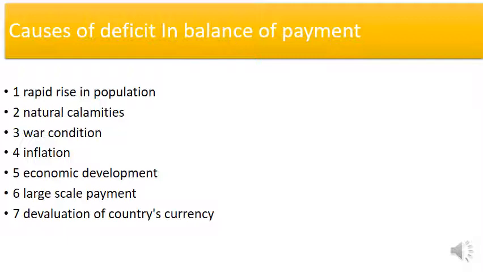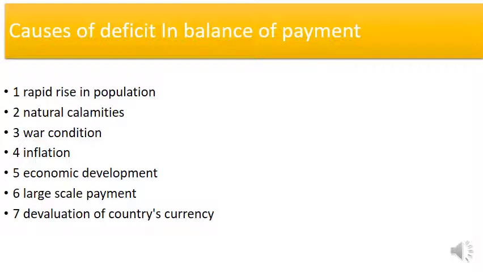Second is natural calamities. We know that natural calamities like earthquakes, cyclones and tides occur in any country, and all countries have natural resources. If natural calamities occur, the natural resources will go down, and then with the crisis of natural resources, a deficit in balance of payment occurs.